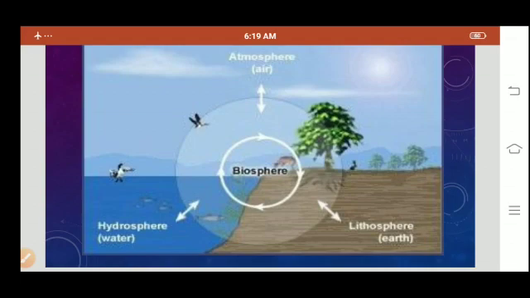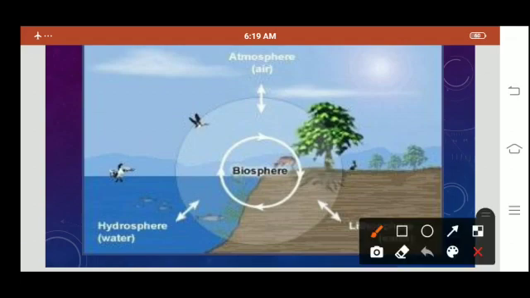We studied that lithosphere is the solid portion of the earth on which we live. We studied about atmosphere. The gaseous layers that surround the earth is the atmosphere, where we find oxygen, nitrogen, carbon dioxide, and other gases.